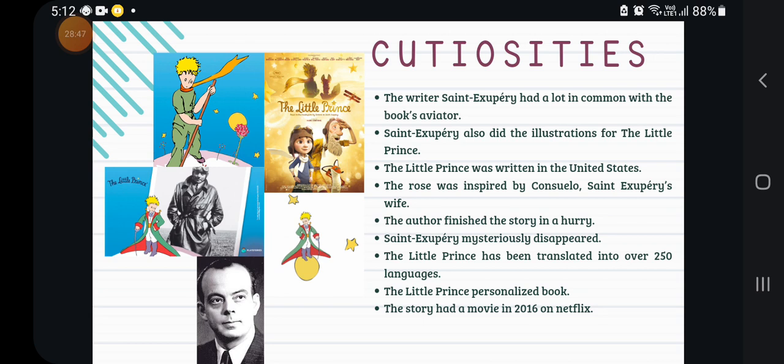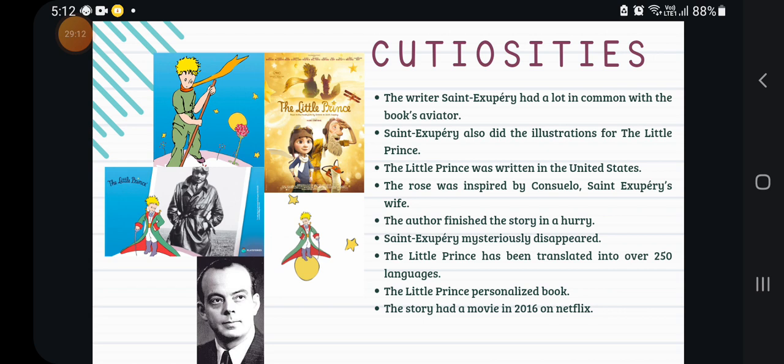And the story has a movie. In 2016, Netflix released a movie called The Little Prince, based on this story. It is not only about the little prince and the adventures in the book.